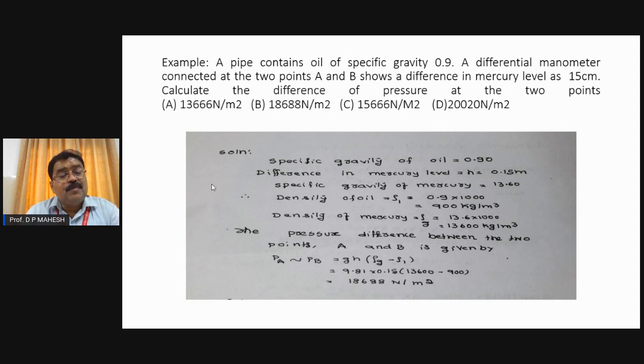Again, I am requesting you people, you have to be very good. You have to be sound in the background theory for each, whether it is measurement, hydrostatics, or dynamics. In the dynamics, we are going to use Bernoulli's law, and the application of Bernoulli's law in the field of fluid mechanics will be vital, in order to design the Venturi meter and orifice meter, which are used to find the flow measurement, the flow rate or the discharge.